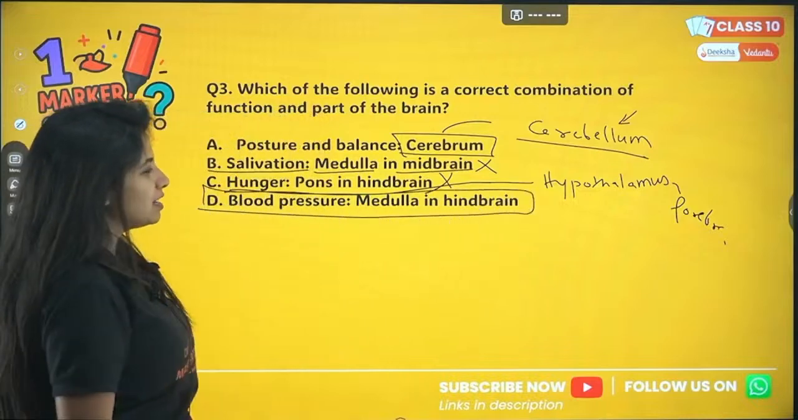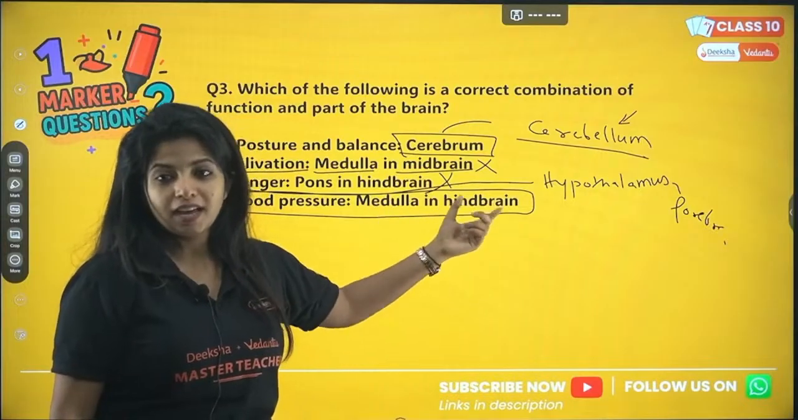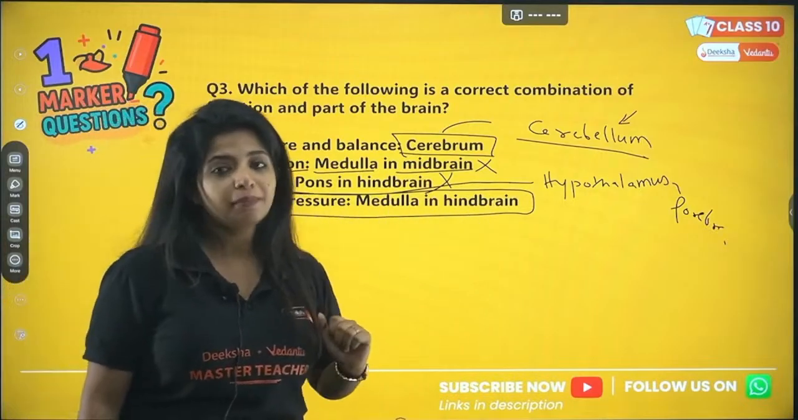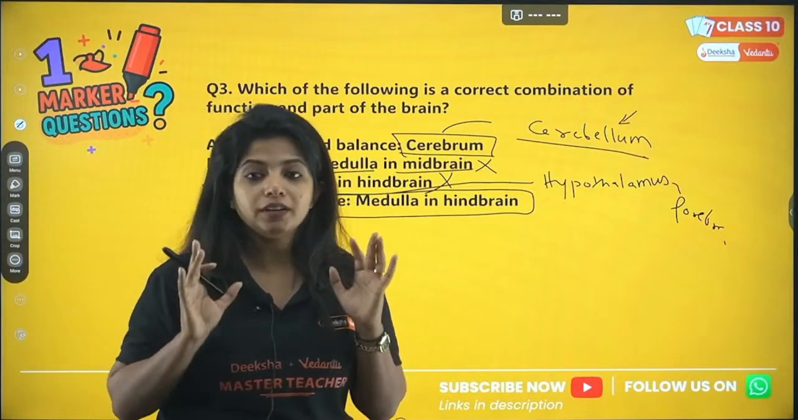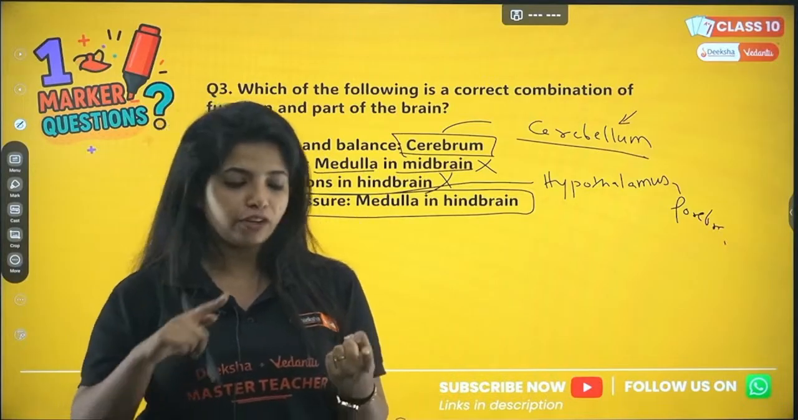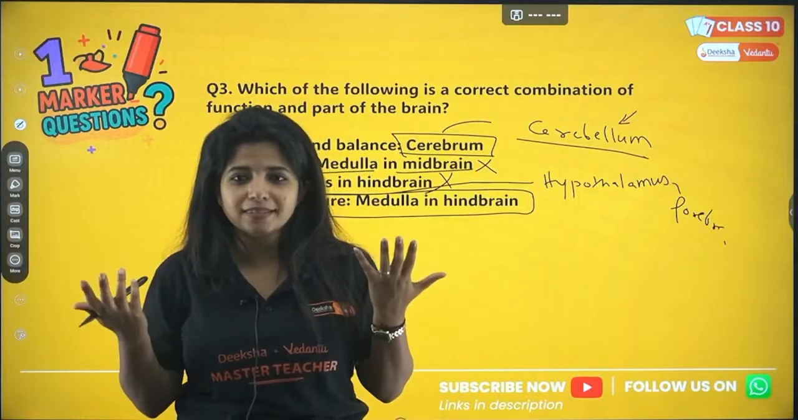So blood pressure is controlled by medulla in the hindbrain. So medulla, I said it is in the hindbrain, and blood pressure is actually controlled by medulla. There's an easy way to remember. All your involuntary functions, something which you cannot control. For example, blood pressure. For example, salivation. Can you control salivation? No, it happens, right?